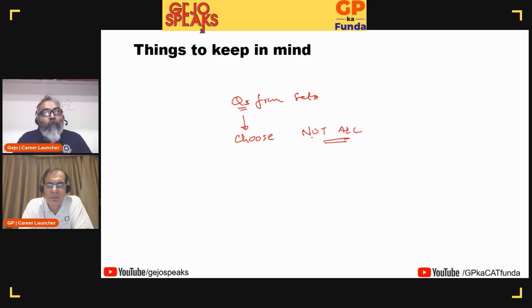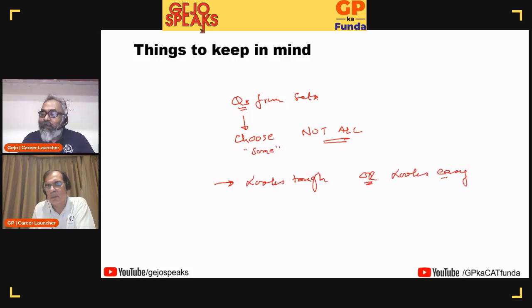This is a problem that does not happen in QA because everything is a single question. This is a problem that happens in reading comprehension as well as DILR. Right. Another thing that I've noticed, GP, is also leaving the set because it looks tough, or leaving a question because it looks tough. So to answer your question, both are important: your ability to decide the set and your ability to choose the question. But I think the big problem that I see with respect to students is that they choose the set merely by look.